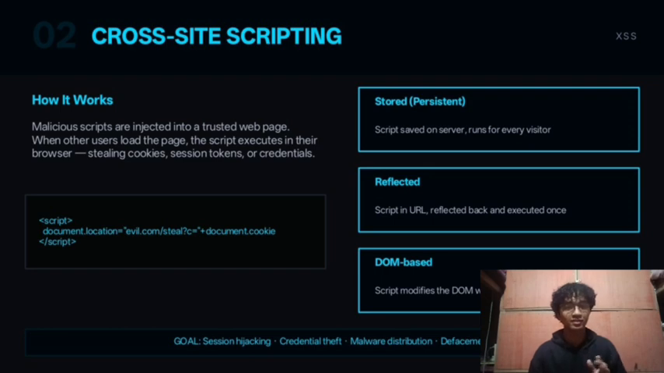So, there are 3 types of XSS. The first one is stored, which is saved on the server permanently. The second one is reflected, which comes from a bad link. And the last one is DOM based, which happens entirely in the browser.